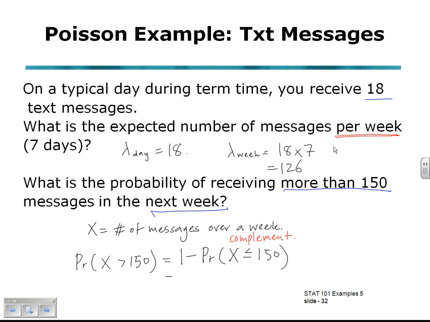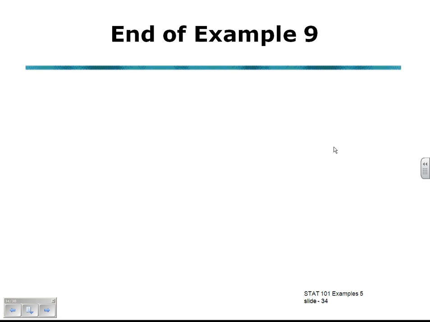So the probability of receiving more than 150 messages in the next week: 1 take away the Poisson function, remembering we need to enter the value of x, which was 150, the value of lambda, which was 126, and cumulative being true, gave us the result 0.017 to 3 decimal places. And that's the end of example 9.